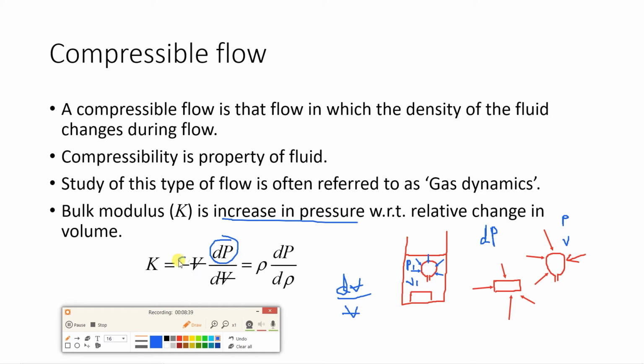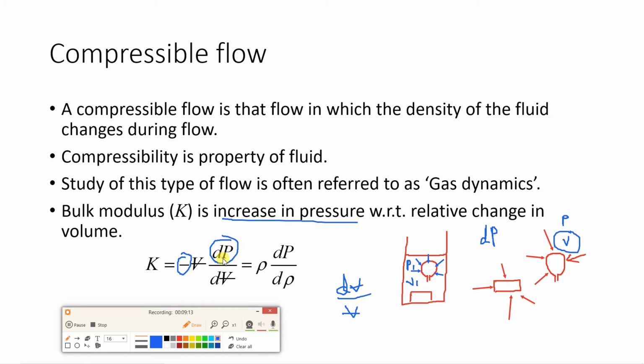Now why is this negative sign being used over here? Because if you see this change in volume, initially the volume is more, it is V, and when the balloon is placed in the liquid, the volume is getting reduced. So final volume V1 minus initial volume V, that value you will get as negative, but we want to define bulk modulus in terms of positive. That is why we are adding an extra negative sign over here, so that the net answer from this equation is positive. I hope the definition is clear.